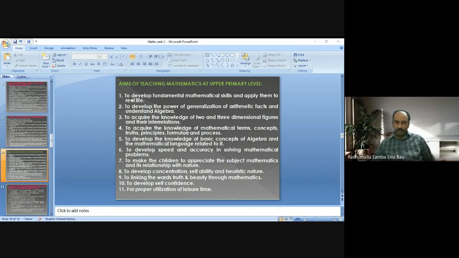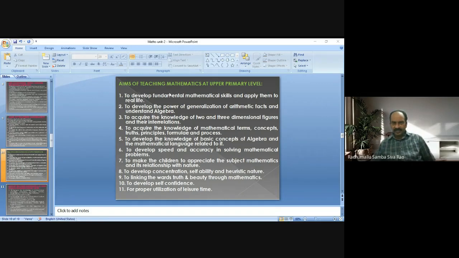After completing upper primary level, a student may apply or may not apply those skills.